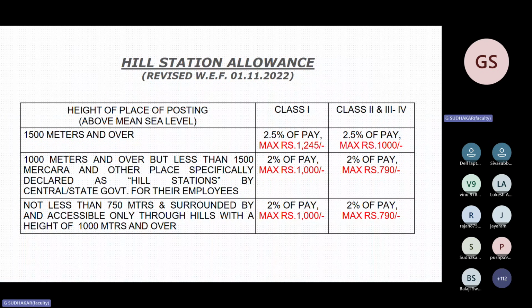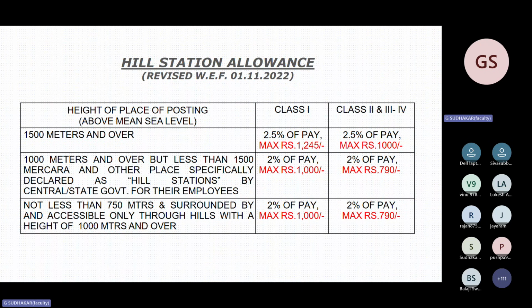This is very important. Hill station allowance. Hill station allowance is payable to employees who are transferred from a plain station to a hill station, where the height of the hills is as mentioned in the first para, that is 1,500 meters and above. Second, in between 1,000 and 1,500. Third category is not less than 750 meters, but surrounded by a hill accessible with a height of 1,000 meters and over. So these are the three categories.